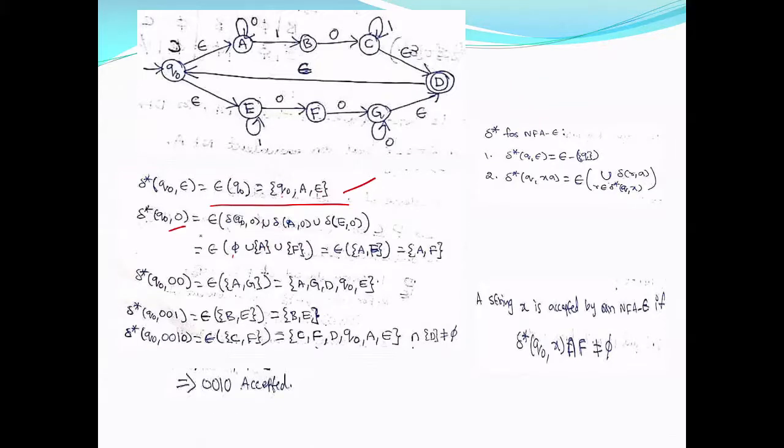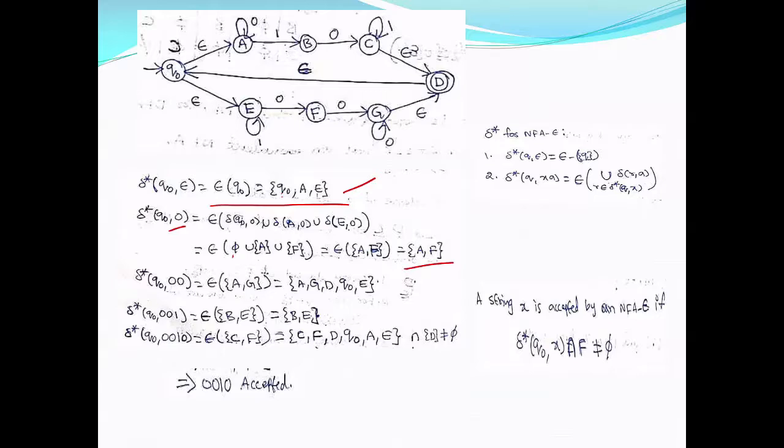So q0 on 0, then a on 0 is a, and e on 0 is f. So we have phi a f, and epsilon closure of a comma f. So epsilon closure of a is a itself and epsilon closure of f is f itself. So we have delta star of q0 on 0 is a comma f.